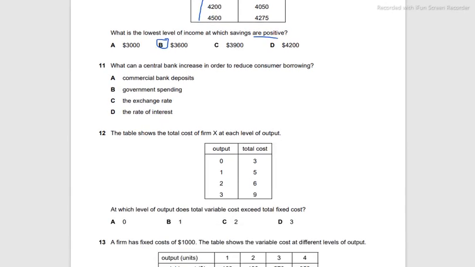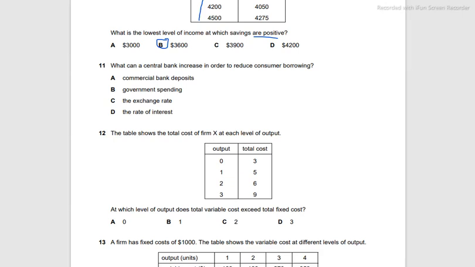What can a central bank increase in order to reduce consumer borrowing? Now, there are some MCQs that are repeated here. They are in the previous variant as well. So if you want to check the other variant as well, the link is in the description box, as well as the link to the syllabus so you can match out the concepts that you've learned and the concepts that are left before you attempt a paper.